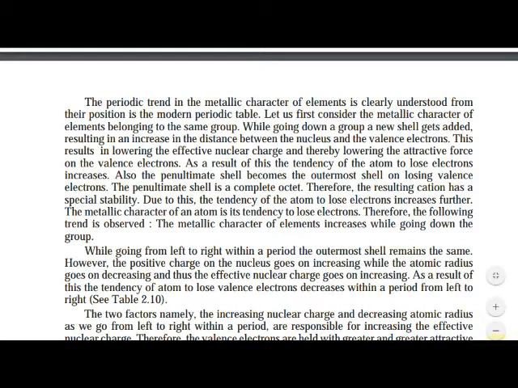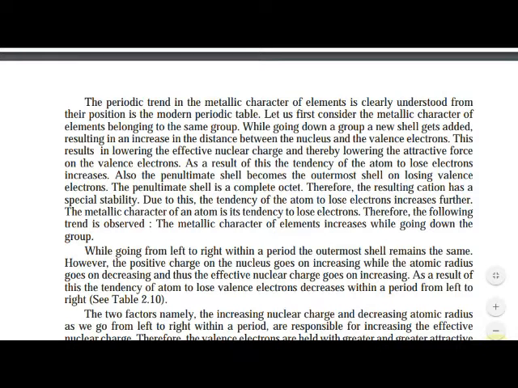Metallic character from left to right decreases, the tendency to lose valence electrons decreases from left to right in a period.